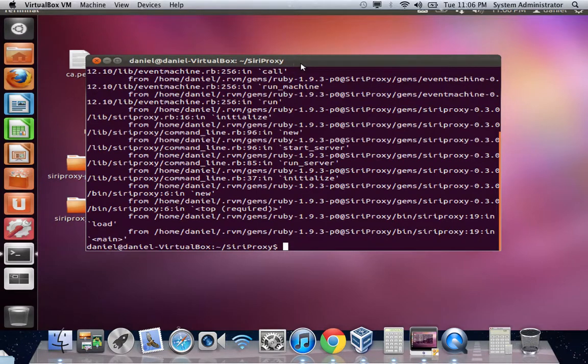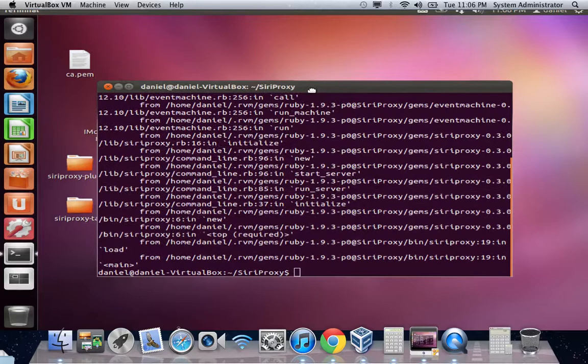If you close Siri Proxy and then try to reopen it, you get this error. So to fix this, it's really simple.